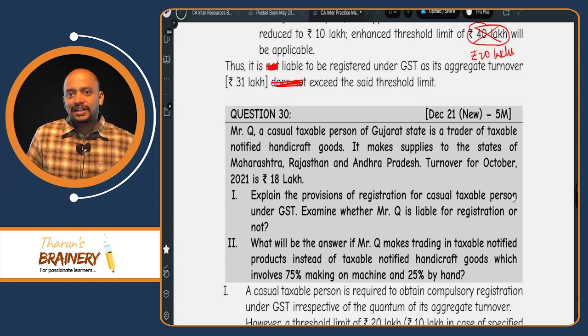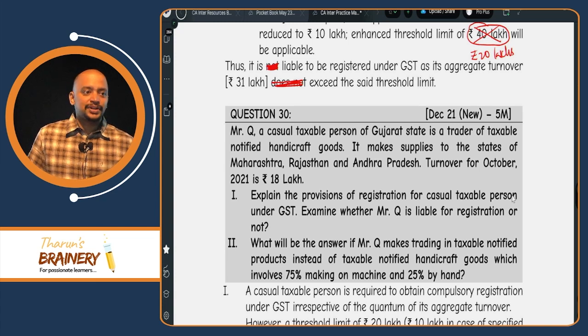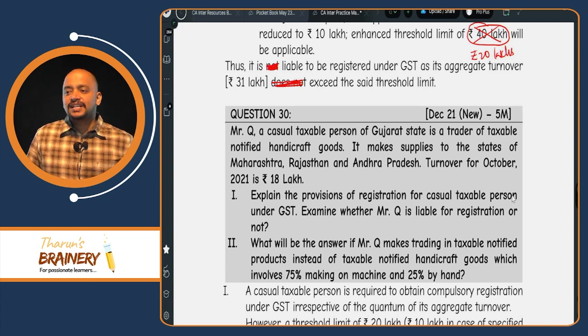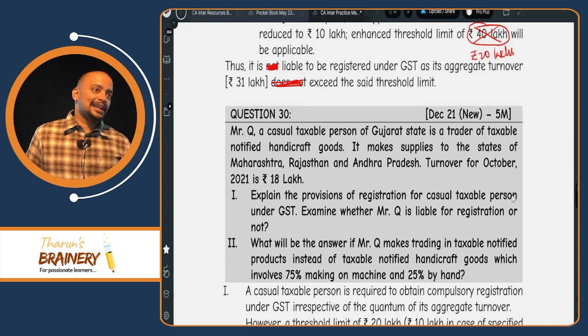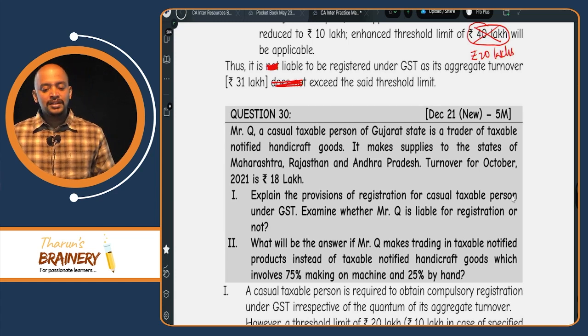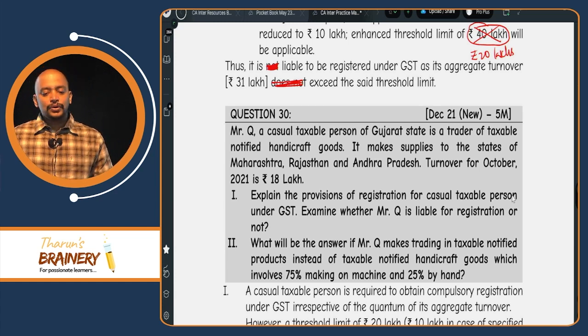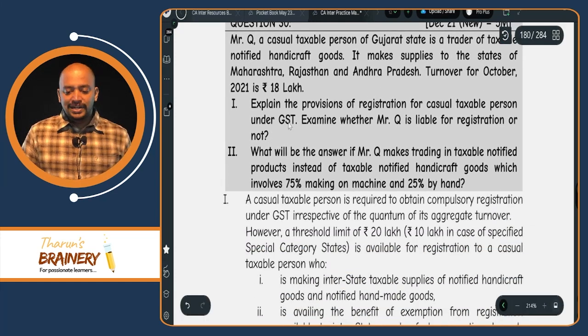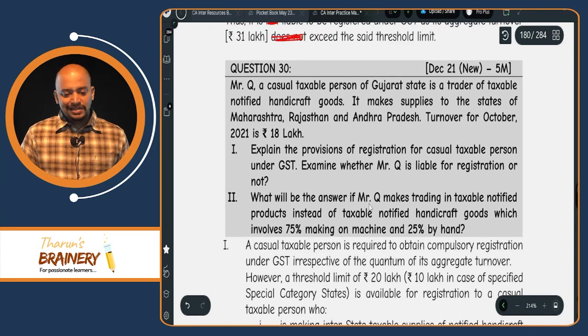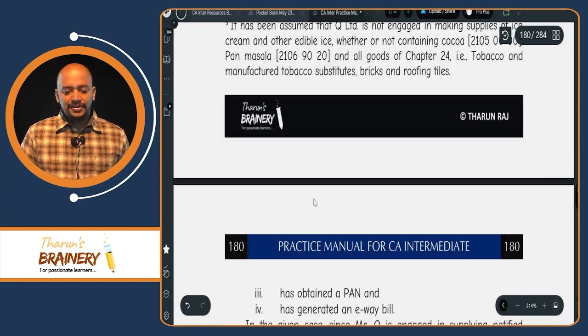Generally a casual taxable person is compulsorily required to get registered, but a casual taxable person engaged in supply of handicrafts is not compulsorily required to get registered. They need to register only when their aggregate turnover exceeds the threshold limit. In this case the threshold limit does not exceed, because it is only 18 lakhs. Due to that reason, they are not required to get registered.